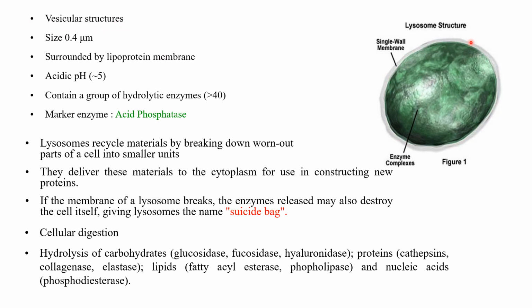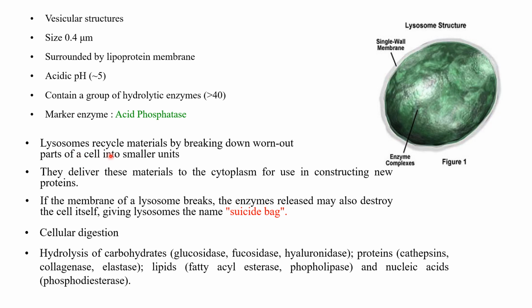Then move on to the lysosome. It is a vesicular structure. The size is 0.4 micrometers, surrounded by the lipoprotein membrane. It is highly acidic, pH is around 5. It contains a group of hydrolytic enzymes. More than 40 hydrolytic enzymes are available in this. Then marker enzyme is acid phosphatase.